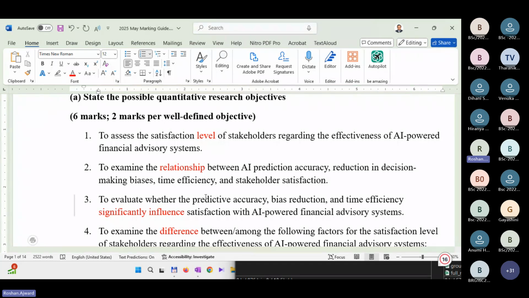To see the relationship, you do the correlation analysis. Then to see the significant influence or the impact of these independent variables on the dependent variable, the satisfaction, what's the analysis that you do? Regression analysis. Perfect. So you have done your studies well.